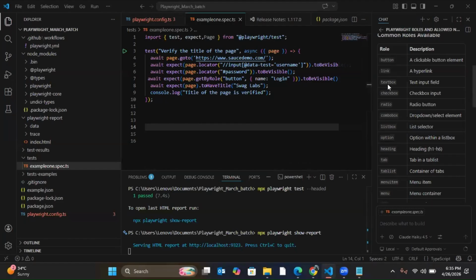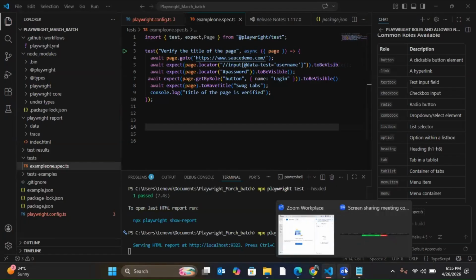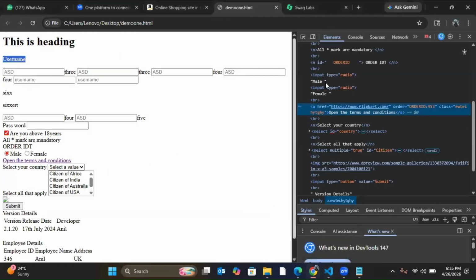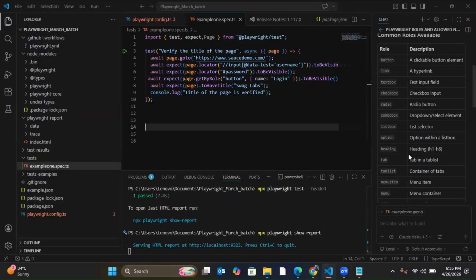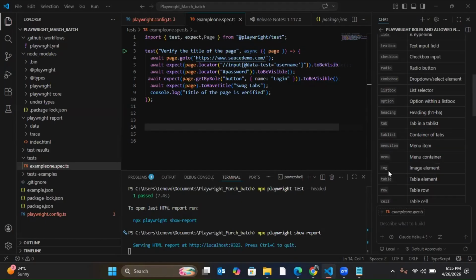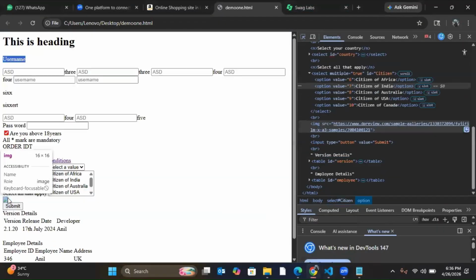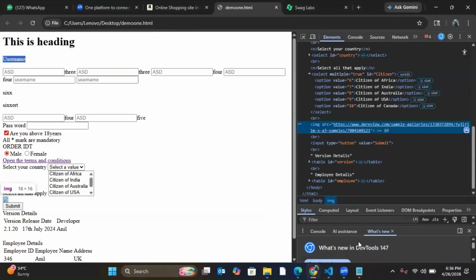A text box where we input the text, checkbox, radio button, combo box, list box, option. Option is what? Which are the values in the combo box? These are present in option, right? If I go here, these are present in options. The value of the drop down, that is option. Heading, we just now discussed. Heading means H1 to H6, which are HTML tags. Then tab, tab list, menu, menu item, image. Image is what? IMG. Image we have added in our page, this one. This is the image.